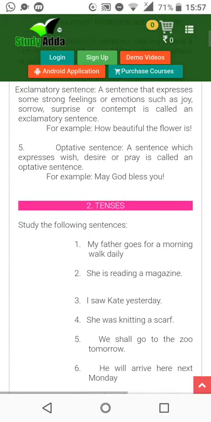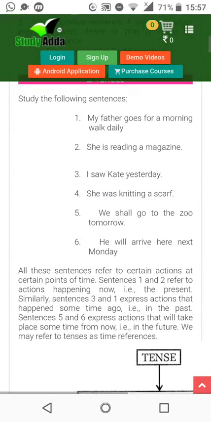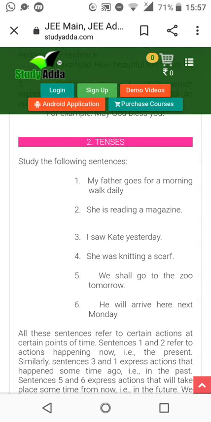Now tenses. Study the following sentences. My father goes for a morning walk daily. Every day that is happening. She is reading a magazine, as in right now she is reading. I saw Kate yesterday. This has already been done. Yesterday has gone. We shall go to the zoo tomorrow. Tomorrow something is going to happen. Future. He will arrive here next Monday. Next Monday as in future. Not happened right now but will happen in future.